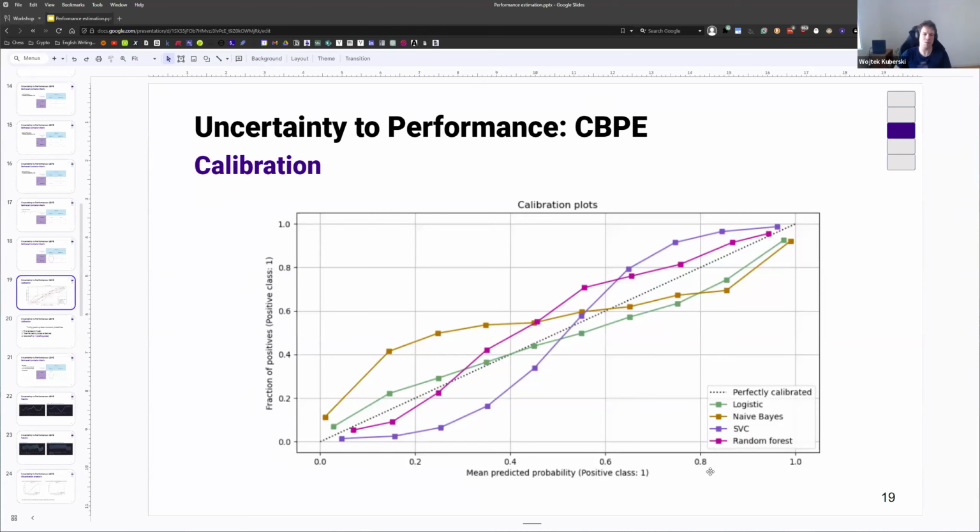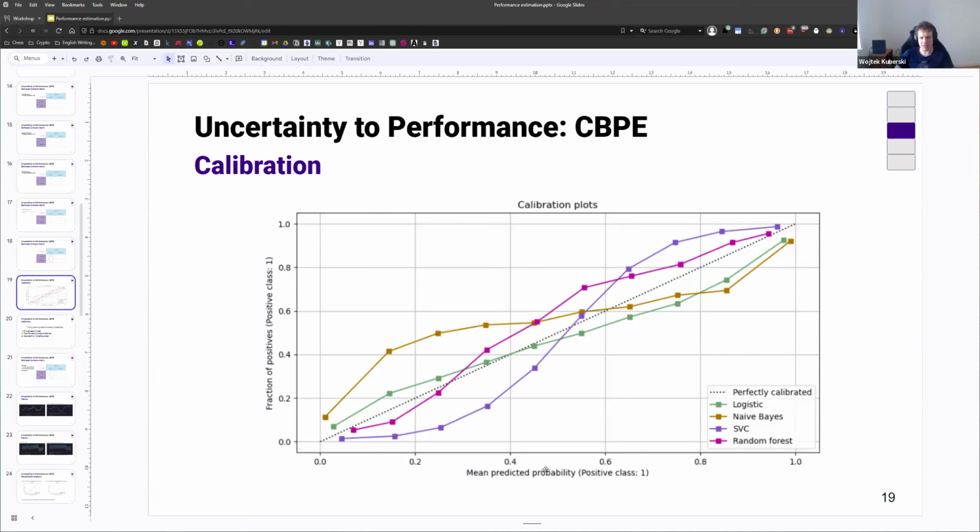So what we're going to do is we're going to take our, let's say, test set, some kind of data that the algorithm has not seen before, maybe first month of production. And then we're going to order all the predictions by the predicted probability. We're then going to bucket these predictions in, let's say, 20 equally sized buckets. The buckets don't need to be equally sized, but they might be. And then for each of these buckets, we're going to just measure the realized fraction of positives for the test set. So what you see here is a so-called calibration curve.